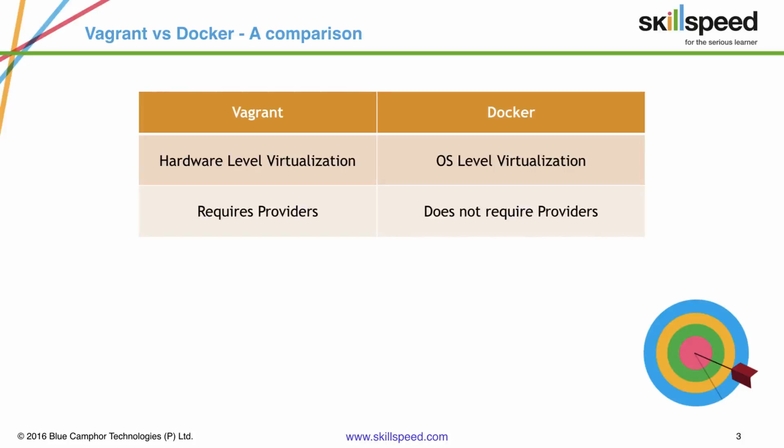So you need to have a provider before you can work with Vagrant. Vagrant standalone cannot do anything. Whereas Docker does not require any providers, because Docker works on the OS kernel on which it is installed. So if it is installed on Linux, it will virtualize the Linux kernel. If it is installed on Windows, it will virtualize the Windows kernel.